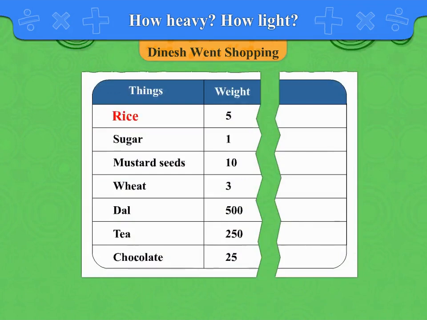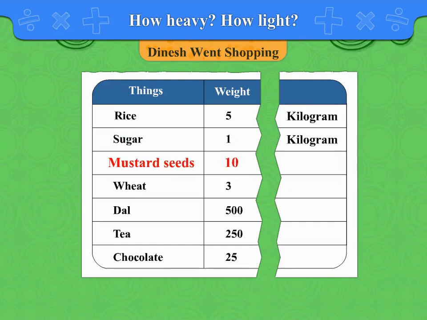The weight of rice is 5. We buy rice in kilogram, so write kilogram next to it. The weight of sugar is 1, which also is bought in kilogram, so write kilogram next to 1. The weight of mustard seeds is given to be 10. We buy it in grams, so we will write gram next to it. The weight of wheat is 3. We buy it in kilogram, so write kilogram next to 3.